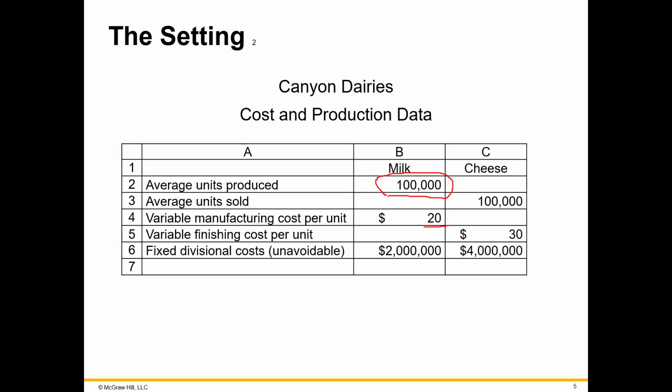And then it also has fixed costs of $2 million. So the cost for milk is $2 million variable and $2 million fixed costs, so $4 million in total costs for the milk division. In the cheese division, it tells you that it sells 100,000 units. Their variable cost is $30 per unit, so 30 times 100,000 is $3 million in variable cost, plus the $4 million in fixed cost, so that would be $7 million for the cheese division.